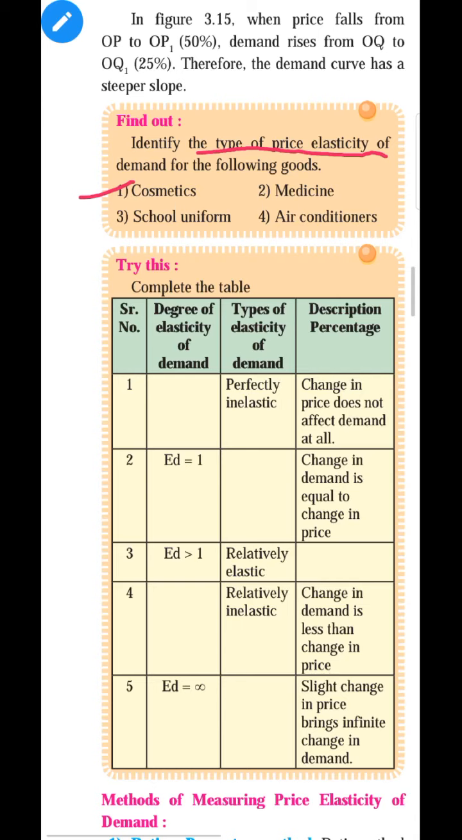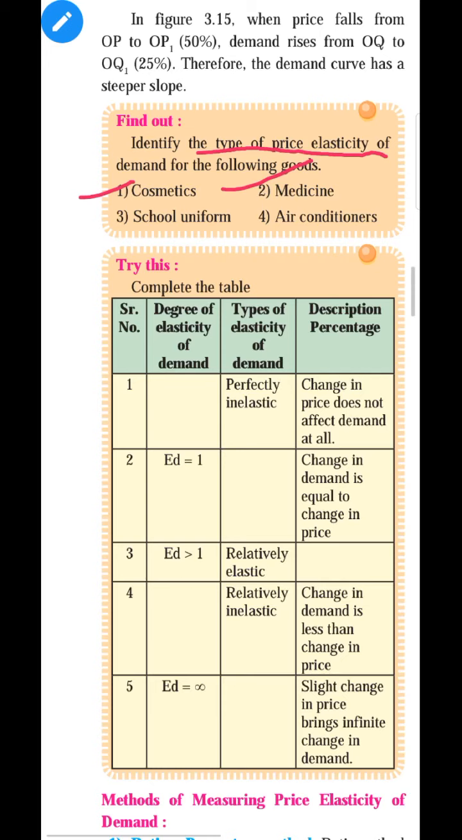Second goods is medicine. So you can just imagine, medicine comes under which type of goods? It is not the normal goods. It is a necessary goods, because medicine is very necessary for life. Yes, life-saving medicines are very necessary goods for life. So the demand for necessary goods is